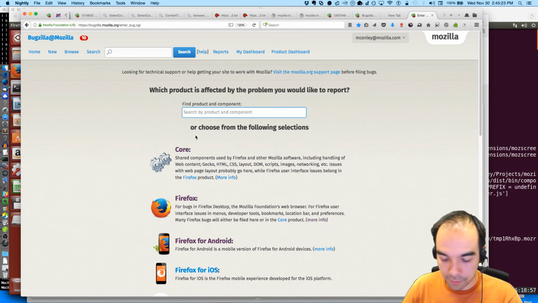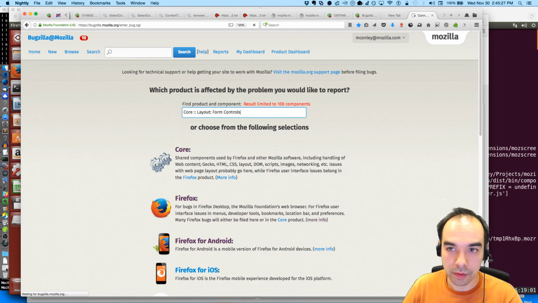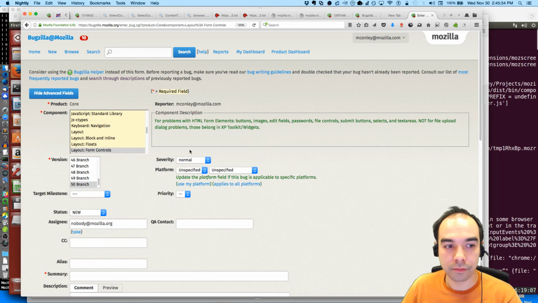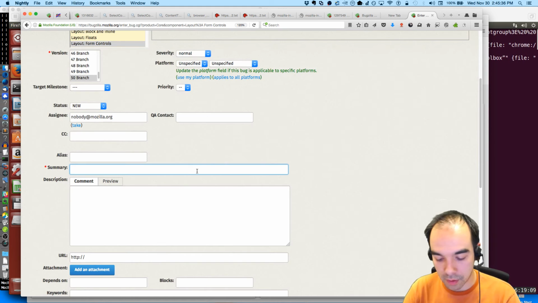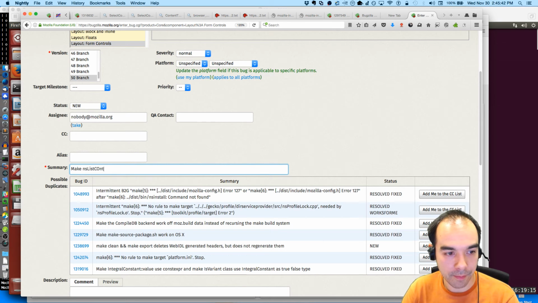File a bug. Form controls. Make NS list control frame behave the same.